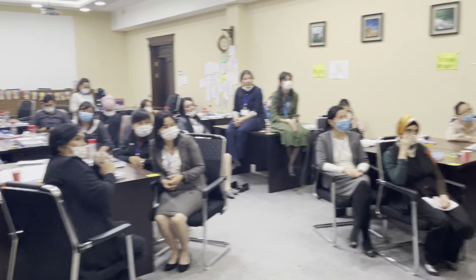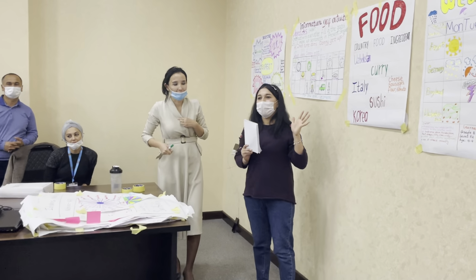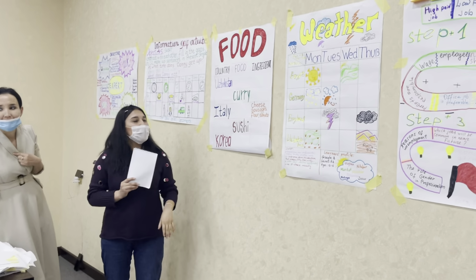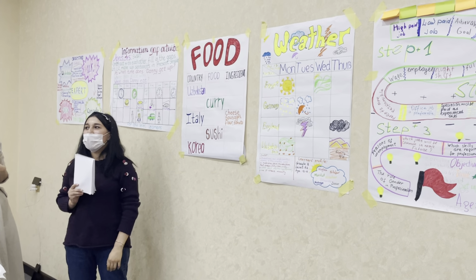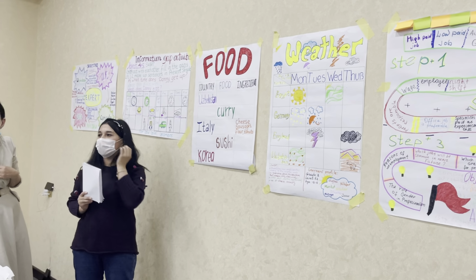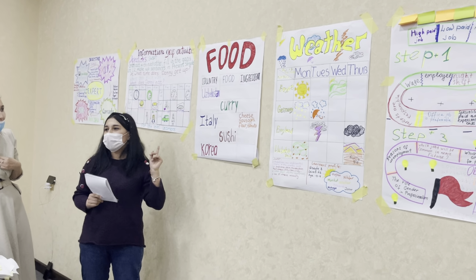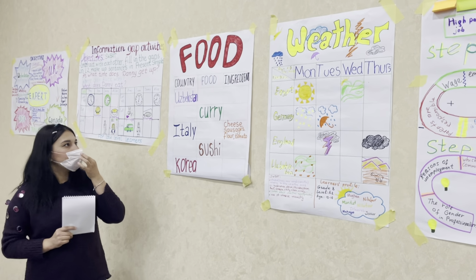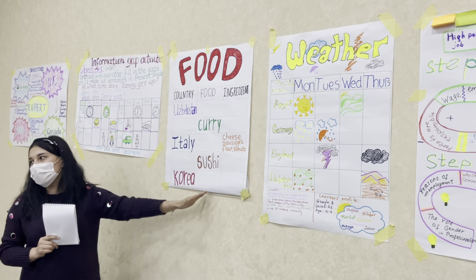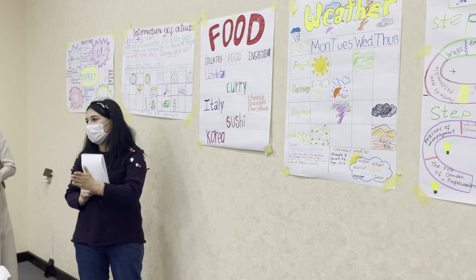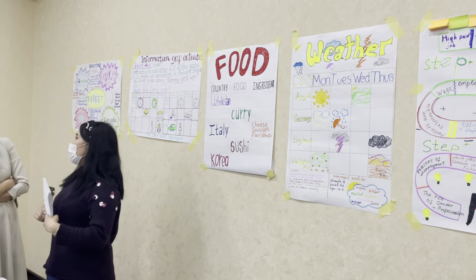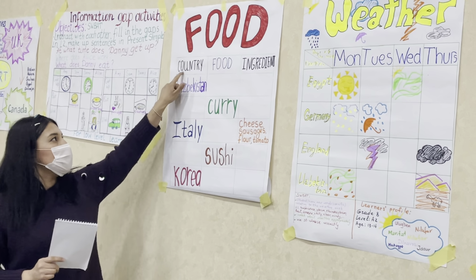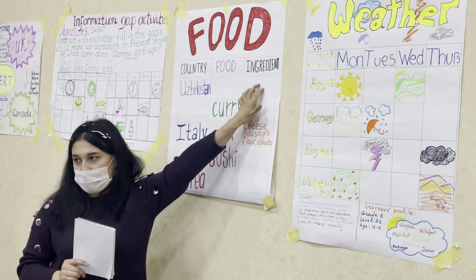So it's our turn. Which country do you want to live in? Egypt? What were the choices? So we have chosen the topic food, and our lesson is for 6th grade students. And as you can see, we have chosen an information gap activity, yes. And we have included the country, food, and ingredients.